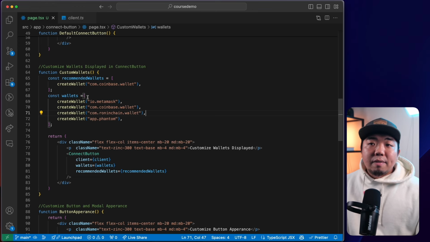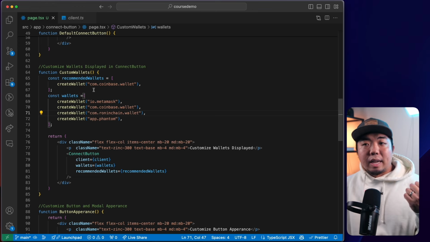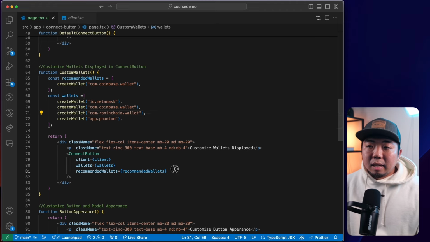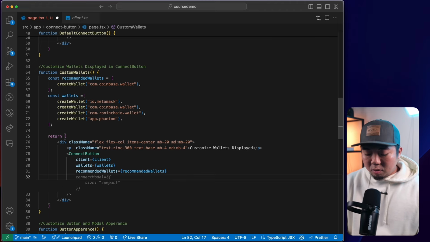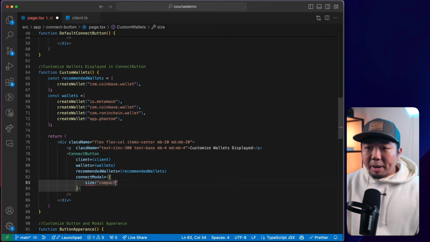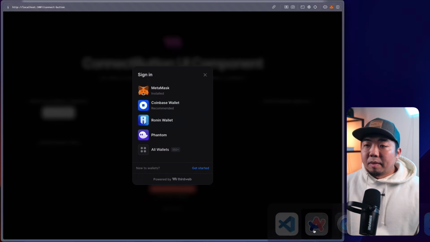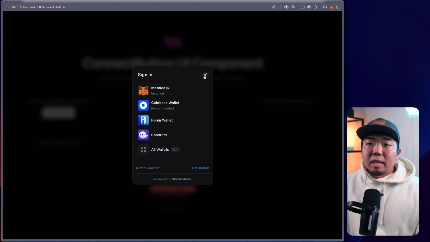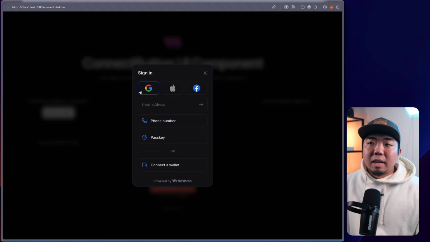Now, if we don't have in-app wallet, which is our social login, our email, phone number, and passkey, if we come back here and we go to our connect modal, and this one, we change the size to compact here, like we did the last time. If we only have wallet, it'll show just the list of wallets here. It won't show like this wallet here, this connect button. It's not going to prioritize in-app wallet.